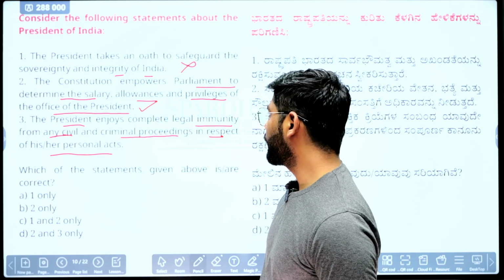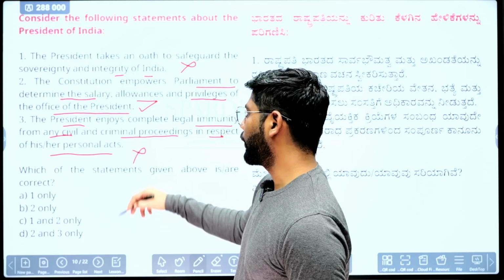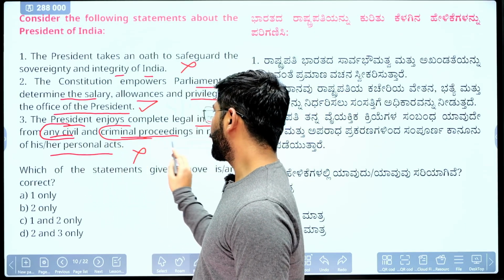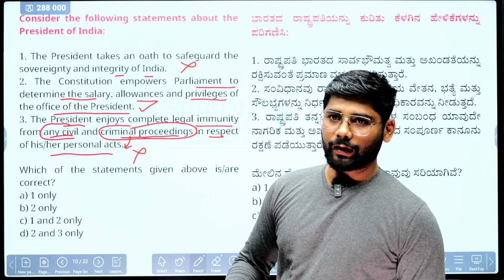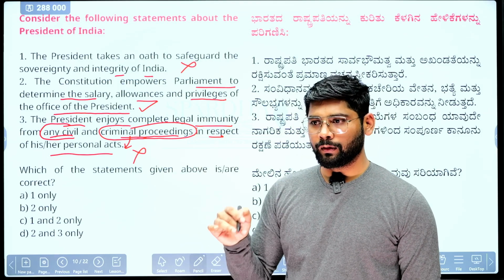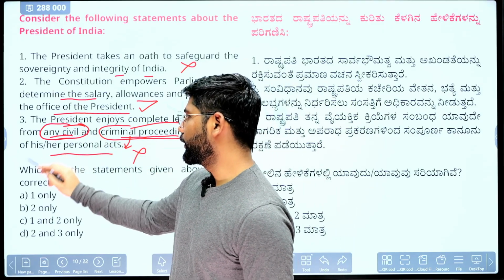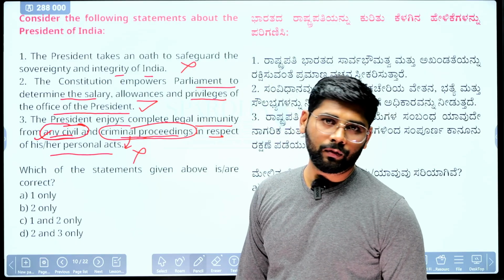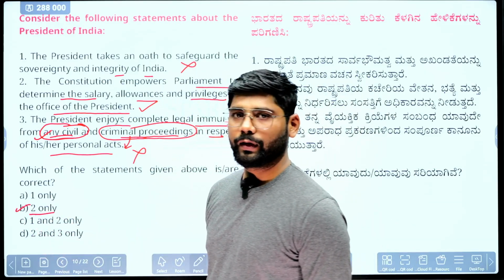Last statement, the President enjoys complete legal immunity from civil and criminal proceedings in respect of personal act. This is not correct, because he enjoys the complete legal immunity only when it comes to criminal proceedings. If he has done a certain personal act that is criminal in nature, he will get complete legal immunity as long as he or she is acting as President of India. But when it comes to civil proceedings, they will not get such legal immunity. The proceeding can be initiated after giving the initial notice. So the third statement is also wrong. The correct answer is B, that 2 is the only correct statement.